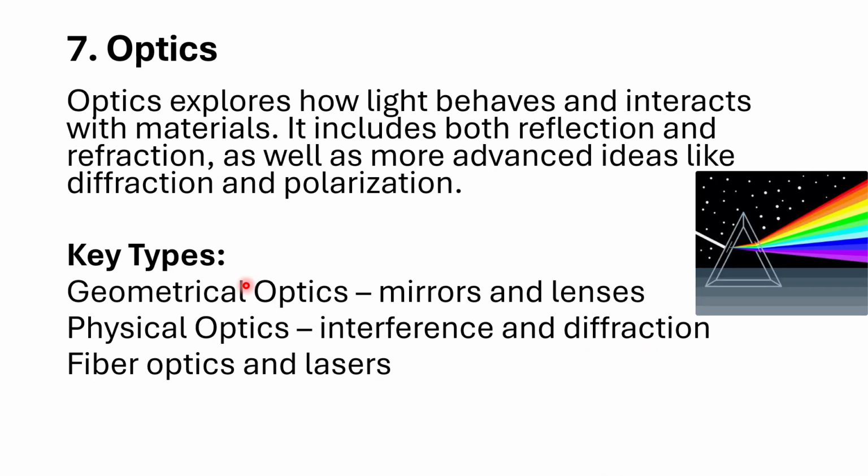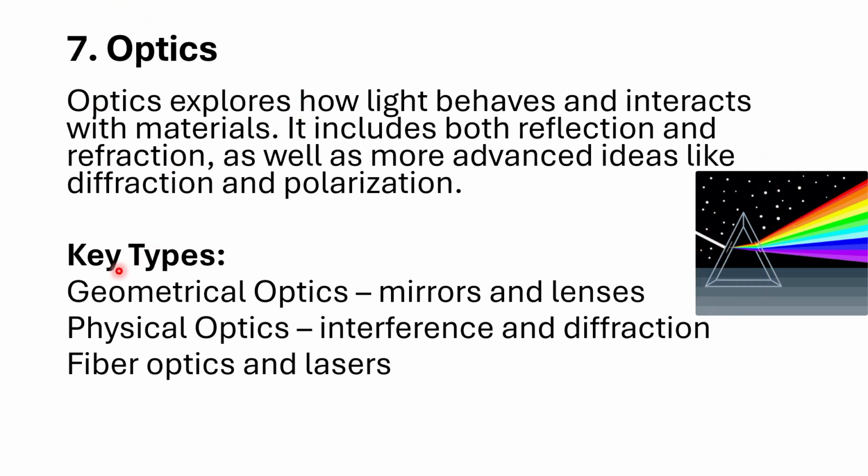So the next one is optics. Optics explores how light behaves and interacts with material. It includes both reflection and refraction, as well as more advanced ideas like diffraction and polarization. Optics is actually about how light behaves when falling on a specific object. When light falls on a prism, it splits into seven different colors. Studying this behavior is the work of optics.